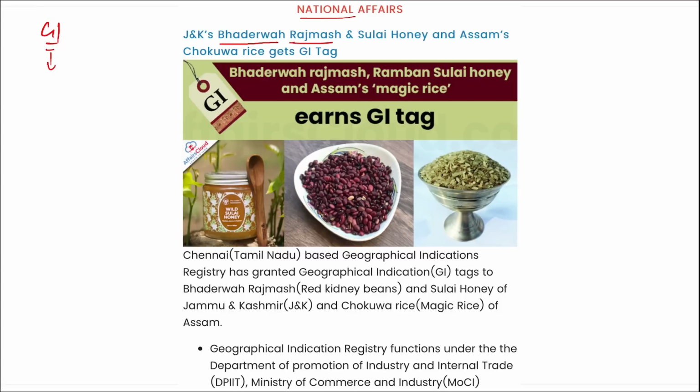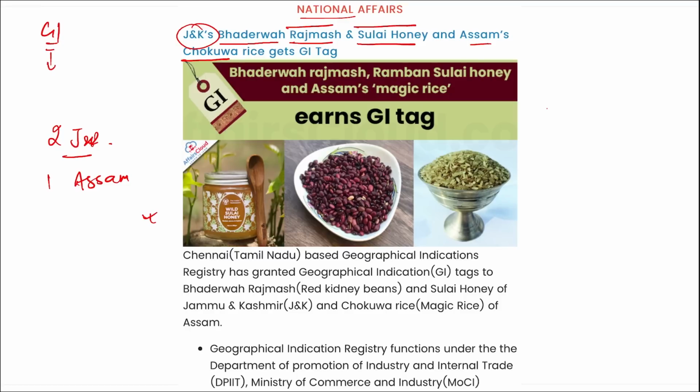Bhadrawas Rajmash and Sulai honey and Assam's Chokuwa rice has got the GI tag. So three products, that is Jammu and Kashmir's Bhadrawas Rajmash and Sulai honey, and then Assam's Chokuwa rice has got the GI tag. You can see here these are the three products that recently got the GI tag. Two are from Jammu and Kashmir and one is from Assam. From Jammu and Kashmir is your Rajmash and Sulai honey, and from Assam it is Chokuwa. Correct? It is Chokuwa rice.